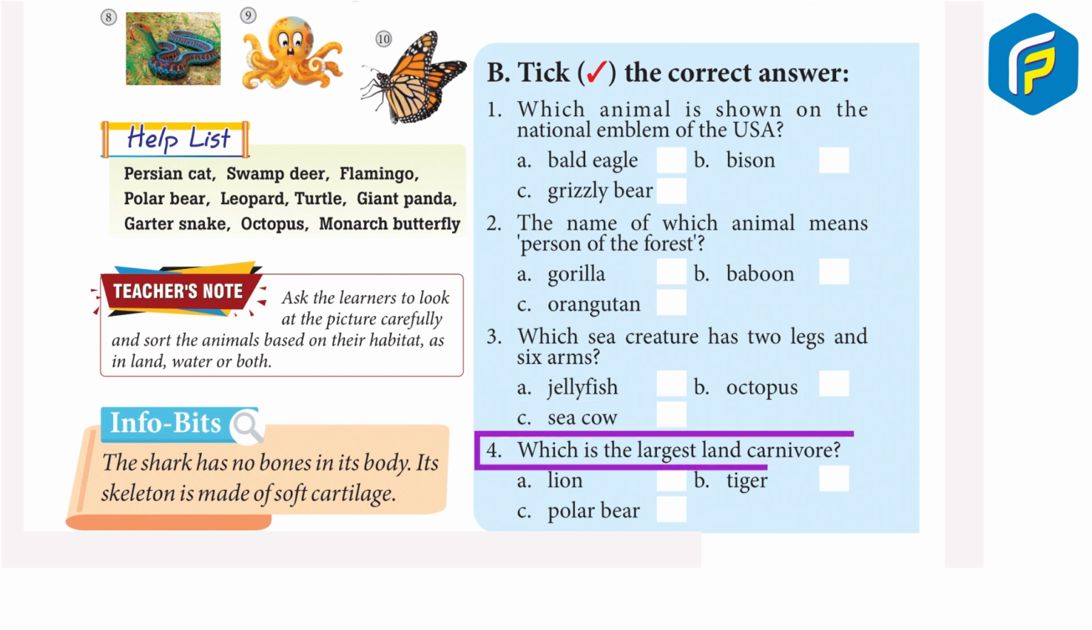4. Which is the largest land carnivore? A. Lion. B. Tiger. C. Polar bear. Answer C. Polar bear.